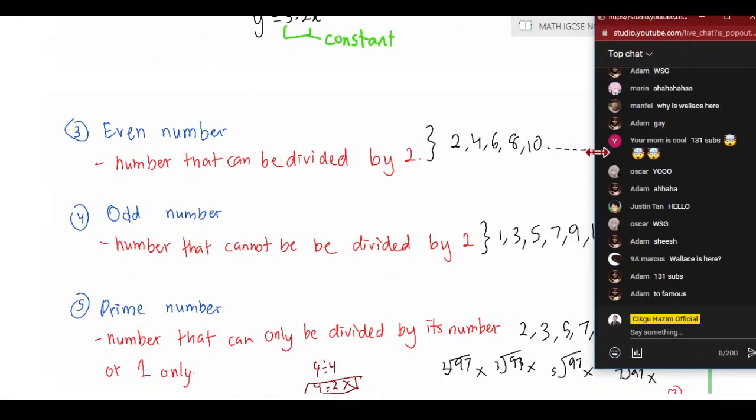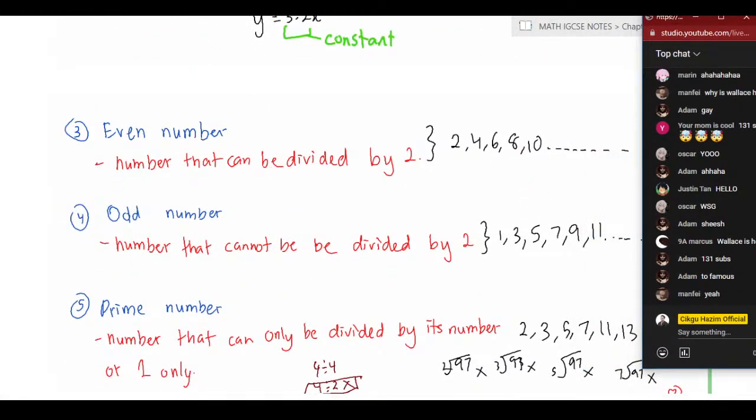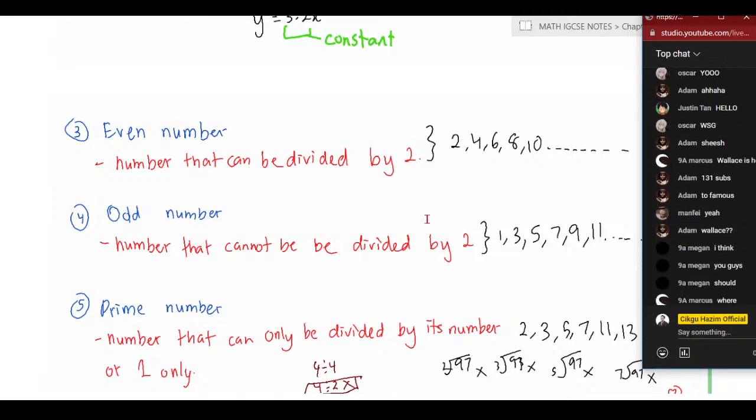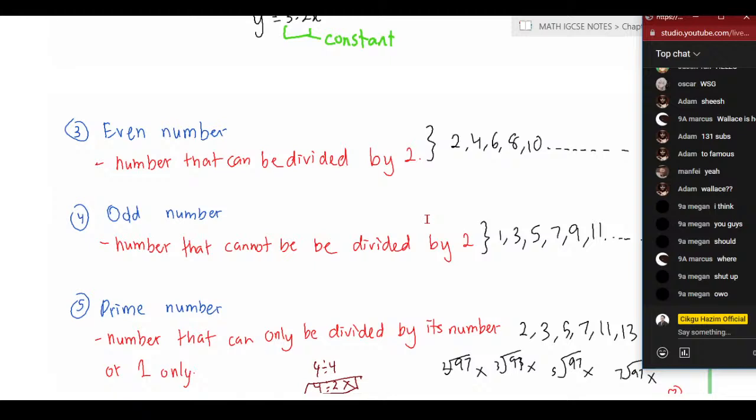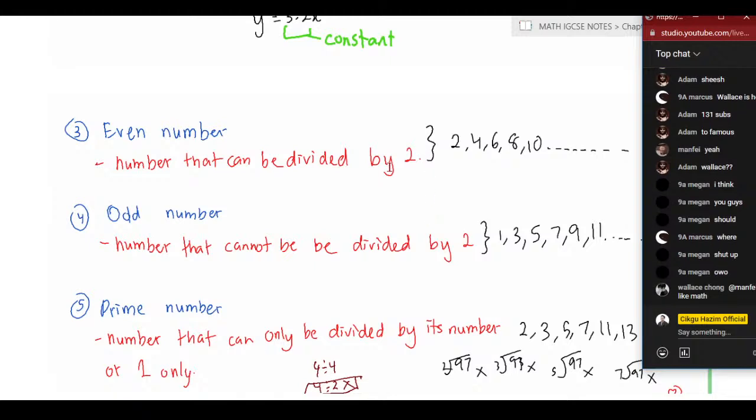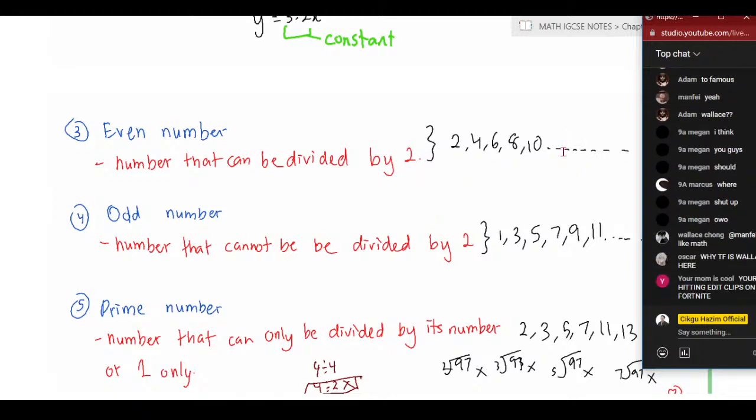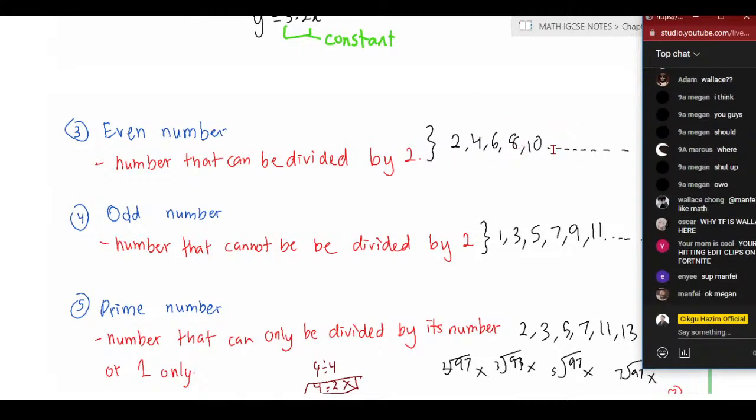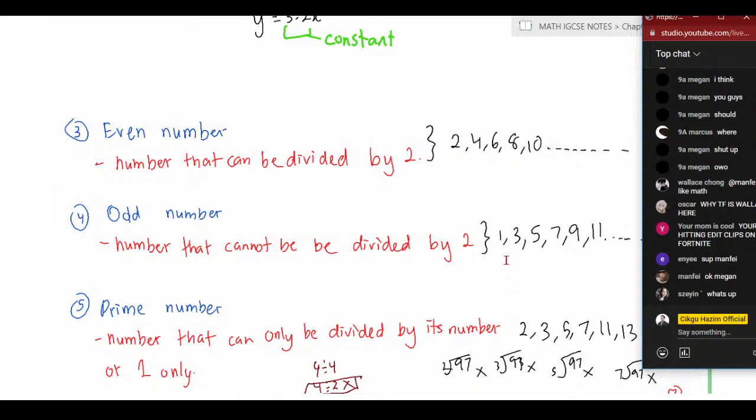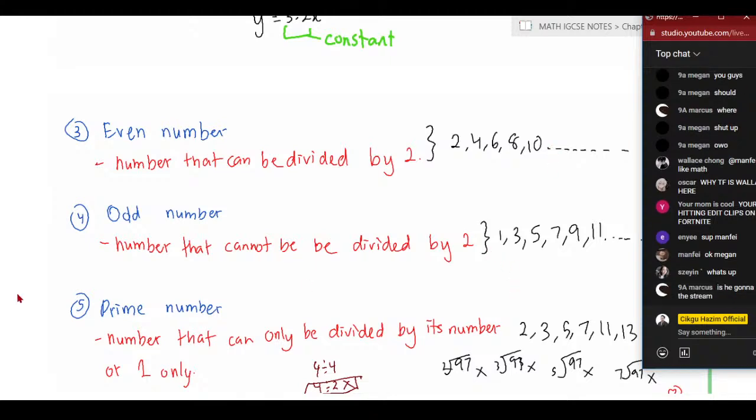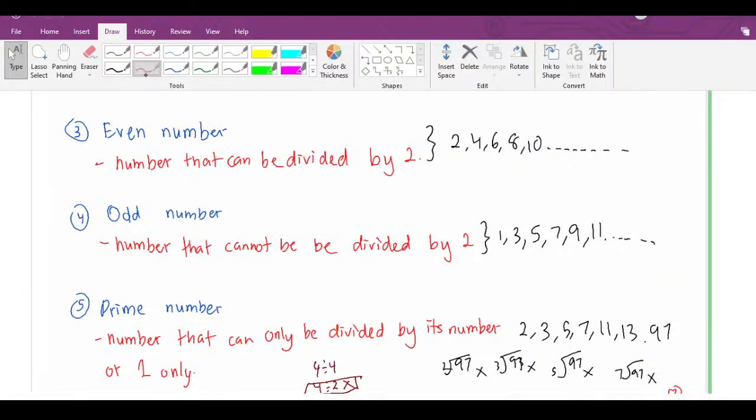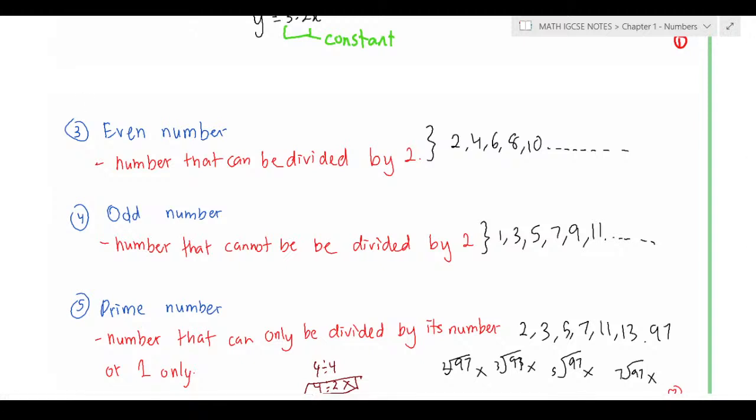Then the even number. For even numbers, please be very careful, because we know that an even number can be divided by 2. How do you know? You just look at the last digit. When the last digit is 2, 4, 6, 8 or 0, that means it is an even number. But if we have a bigger number, as an example, wait, I haven't connected my pen here.